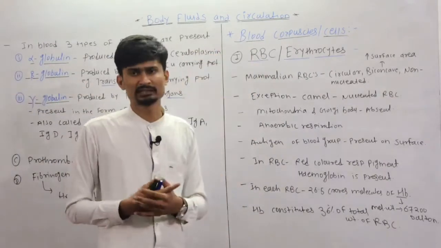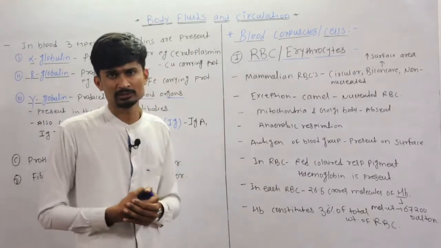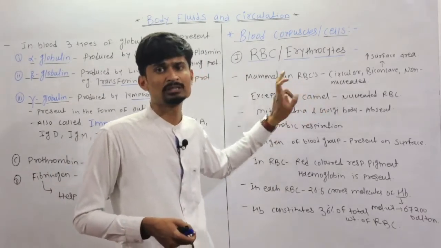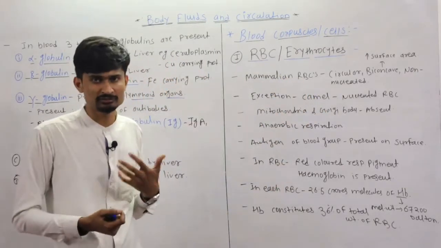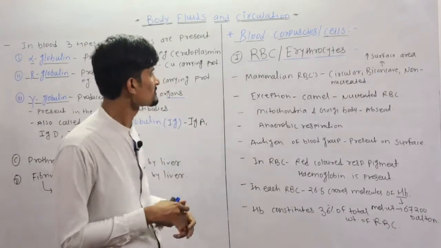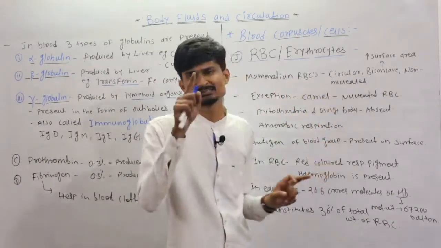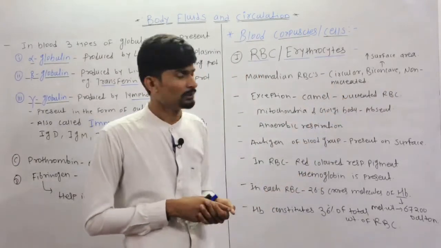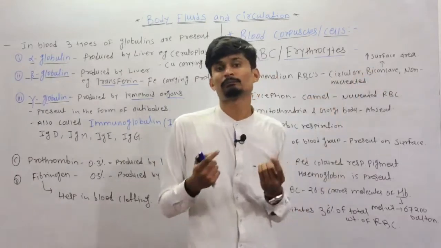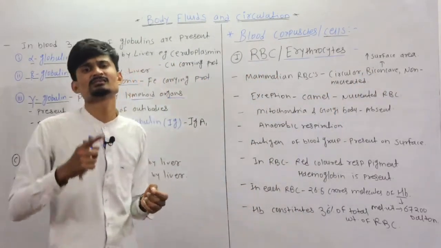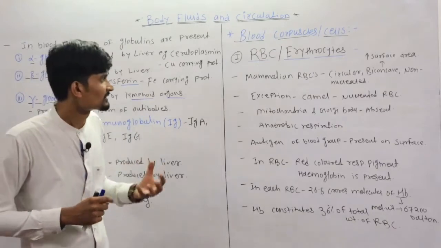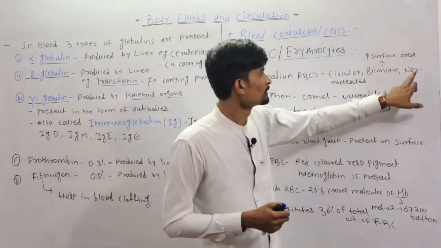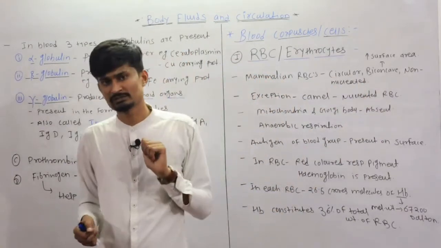Now some characteristics of the RBC, or some information about the RBC. The mammalian RBC, mammalian means the mammals, you know, we have studied the kingdom Animalia. So the mammalian RBC is circular, biconcave and non-nucleated. Due to the biconcavity, there is an increased surface area. Due to the biconcavity, the surface of the RBC is increased. So that is why it is biconcave. And it is non-nucleated, meaning there is no nucleus.